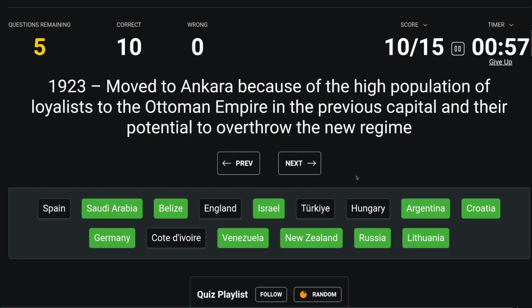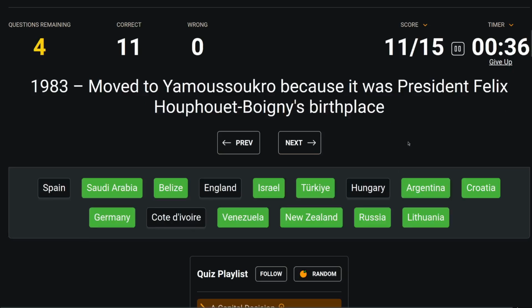I guess Israel. Yeah. 1923 moved to Ankara, that would be Turkey. But because of the high population of loyalists to the Ottoman Empire in the previous capital, I guess, what's it called? And their potential to overthrow the new regime. Okay. Istanbul is what I was thinking of.